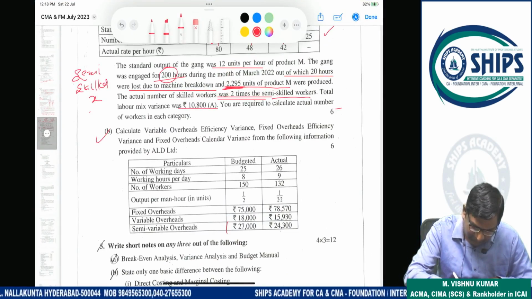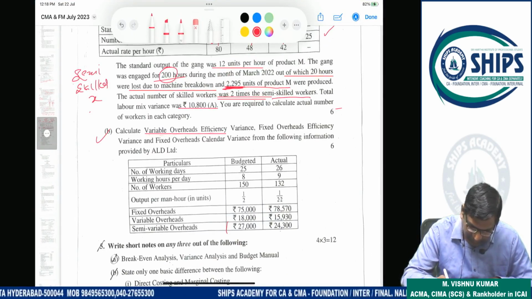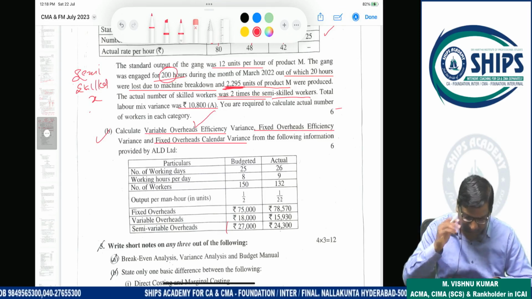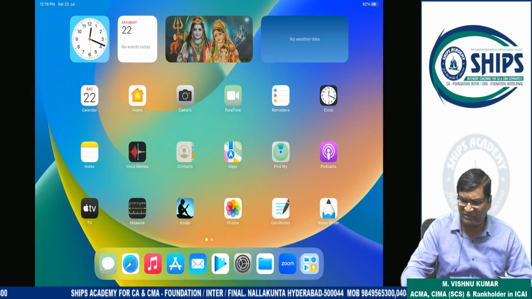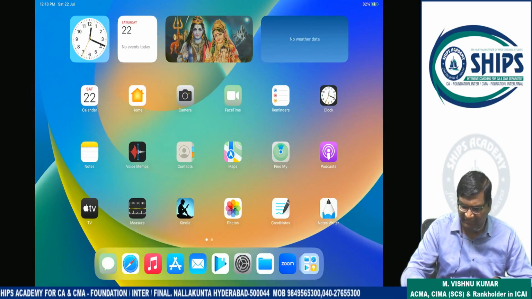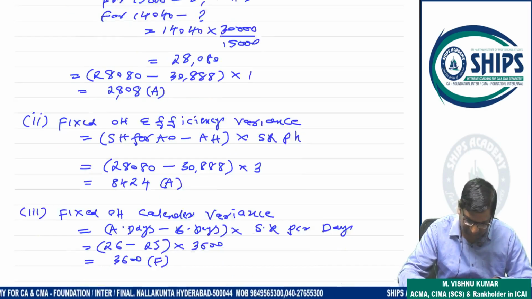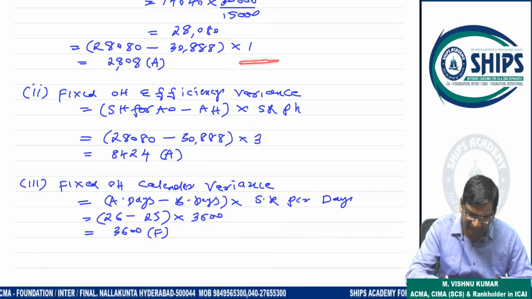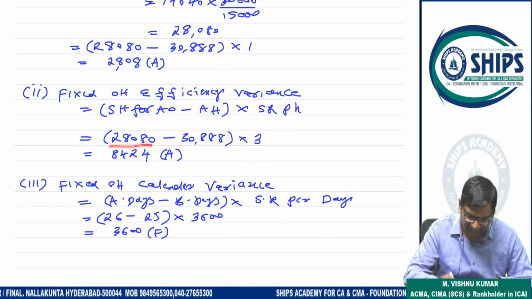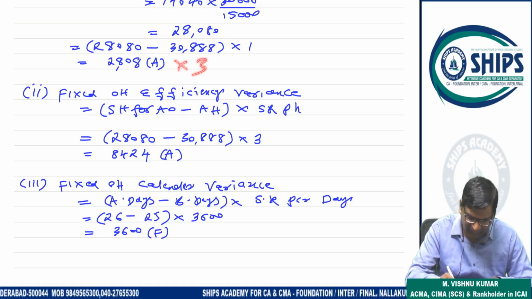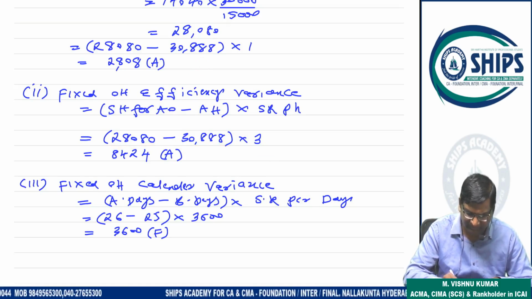Because 3 variances we have to calculate here: variable overhead efficiency, fixed overhead efficiency, fixed overhead calendar. So first I completed. Now fixed overhead efficiency, same, only rate will change. Standard hours for actual output will be same because there is no other information given. Into 3 will come here. So 28,080 minus 30,888 into 3. So directly if you multiply with 3, fixed overhead efficiency variance will come, because only the rate is changing.